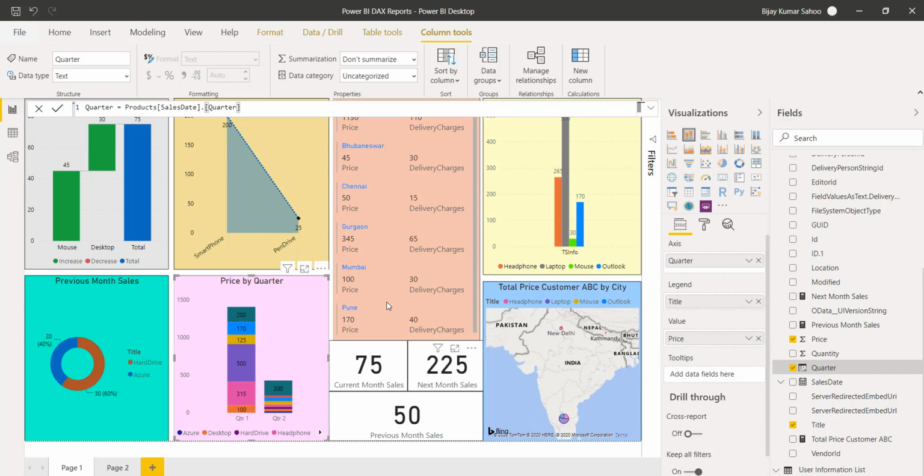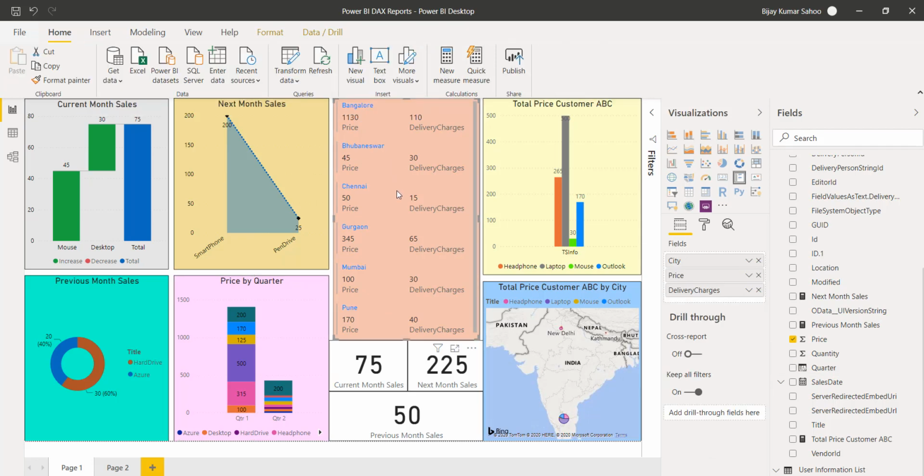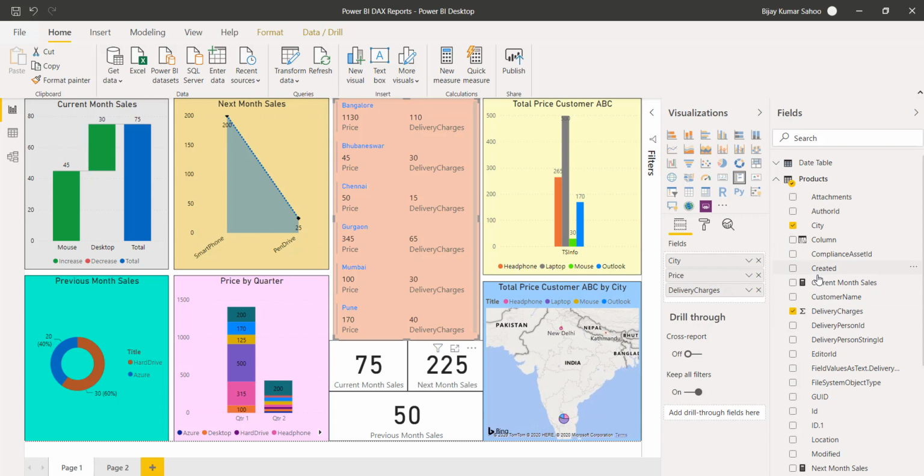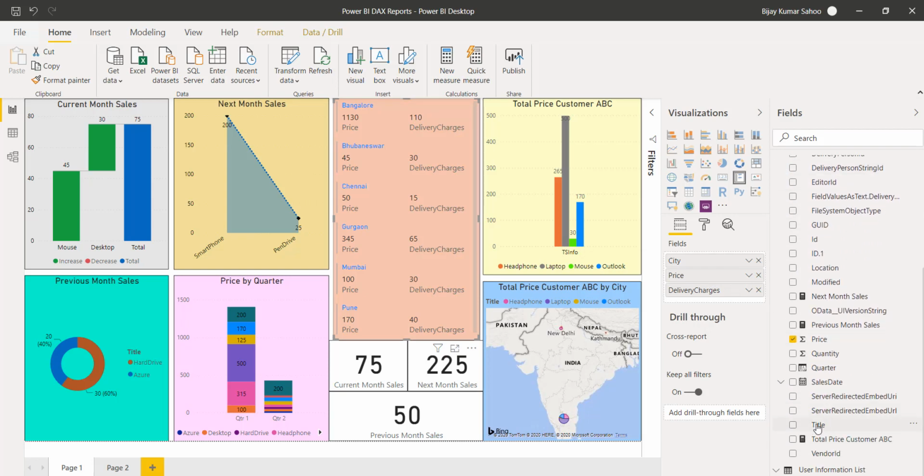This one you can see here, this is a chart that we are using for the price and the location wise. You can use any column here. I have taken the city, price, and the delivery charges. You can take anything. In fact, over here, if you want to add more columns, like let's say the product, like the title or something, you can use that as well. I have taken the city so that I will be able to know for this city what is the sales and what is the delivery charges that we have collected. So this is one way of showing a report.